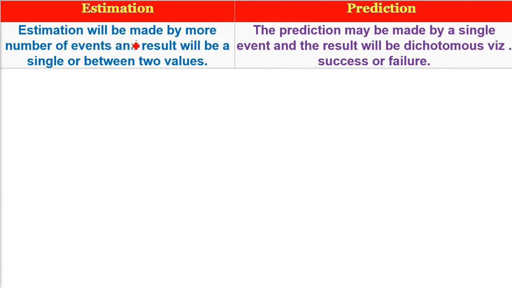In estimation, when we find the result, it can be a single value or you can get a range of values. In prediction, it may be made for a single event and the result may be a dichotomous value. That is, it can be yes or no, success or failure.